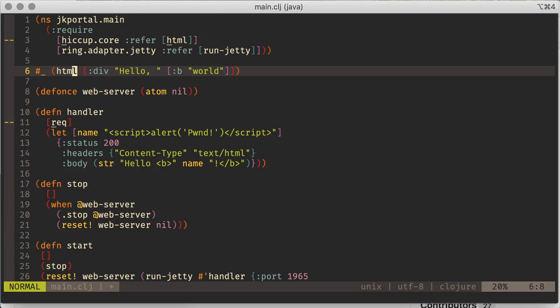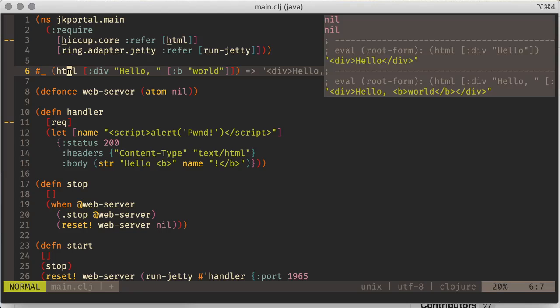So now if I do comma ER, see what this does now? I've got my div tag surrounds the whole thing. I got hello, and I've got my bold tags in here, and therefore I got a hello world HTML. So this is nice because I can now deal with vectors, which Clojure gives me a lot of good tools to deal with data structures like this, and I can build my HTML and then just have one call to the html function to actually generate the HTML I'm going to send back up to the server. I'm going to stop here, and I'm going to create another video to incorporate the Hiccup into our handler here.